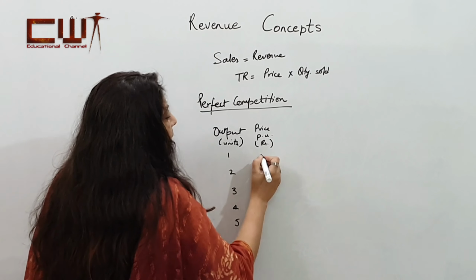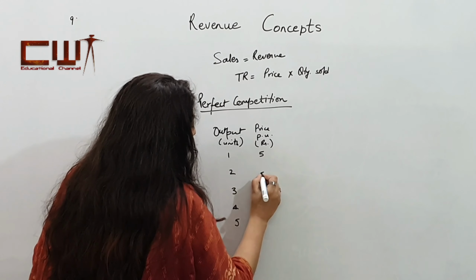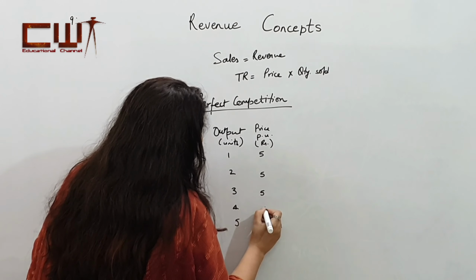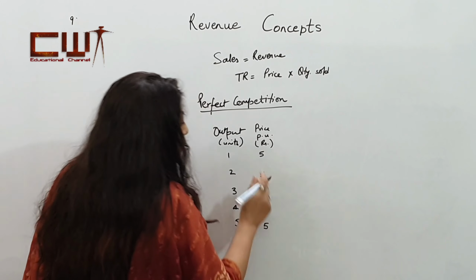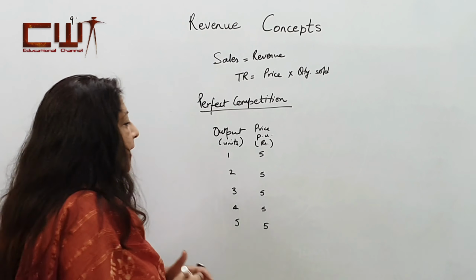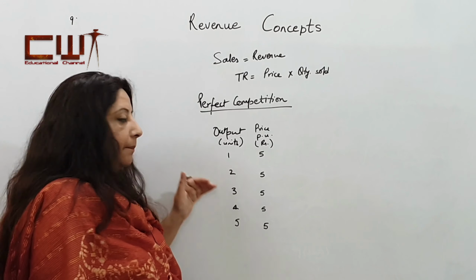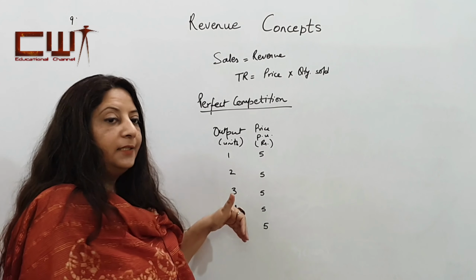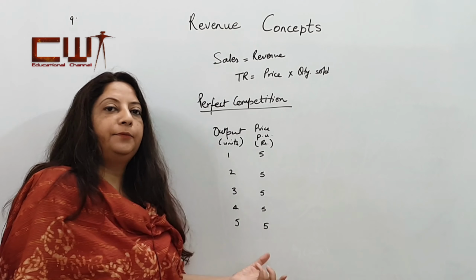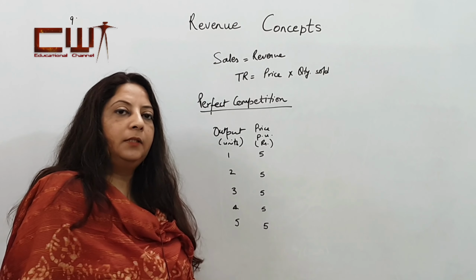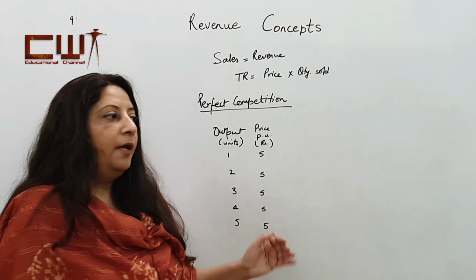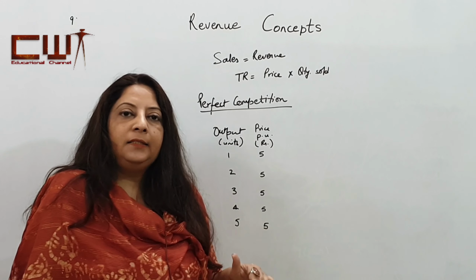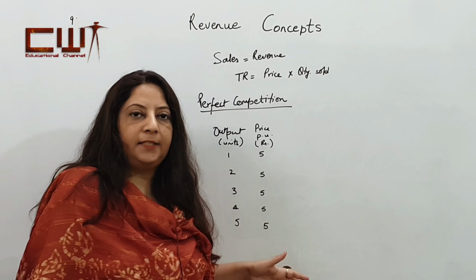Let us assume this thing costs 5 rupees per unit. If a seller tries to reduce the price by supplying more, the other sellers in the market will also start reducing the price, and it will lead to a cutthroat competition situation where nobody will gain anything by reducing the price.